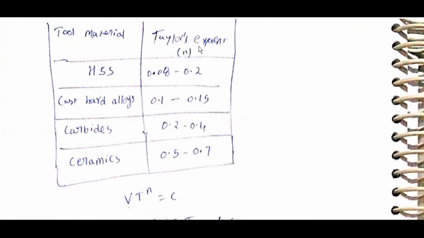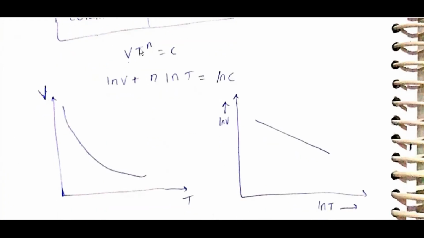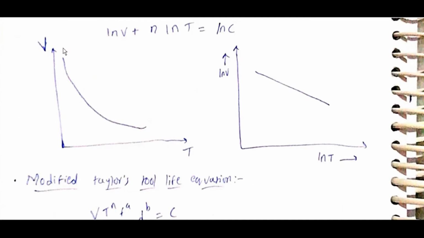Tool material and Taylor's exponent: high speed steel (HSS) 0.08 to 0.2, cast alloys 0.1 to 0.15, carbides 0.2 to 0.4, ceramics 0.5 to 0.7. V T^n = C, so ln V + n ln T = ln C. On a plot of ln V versus ln T, it will be a straight line like this.